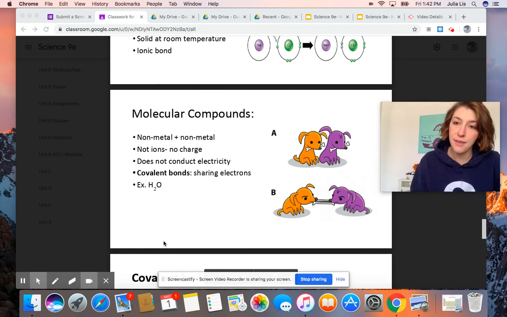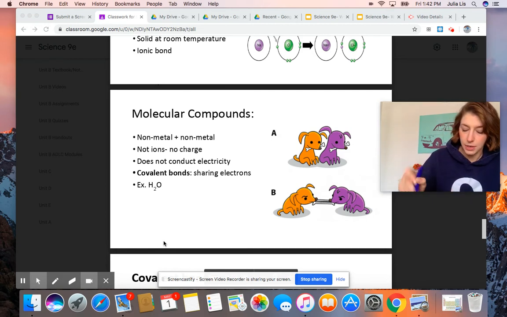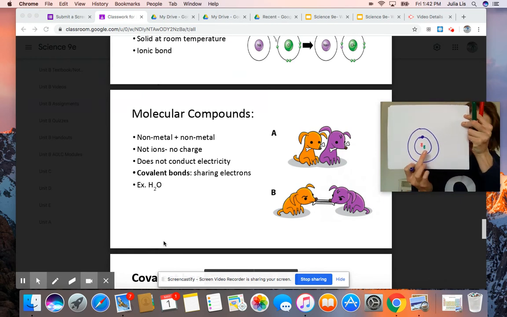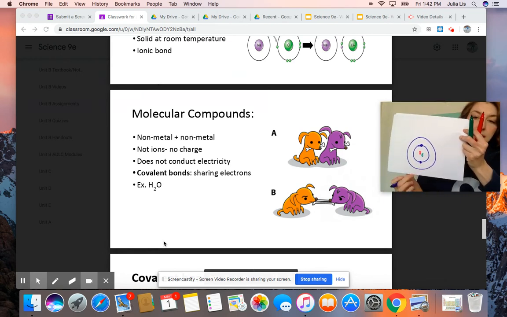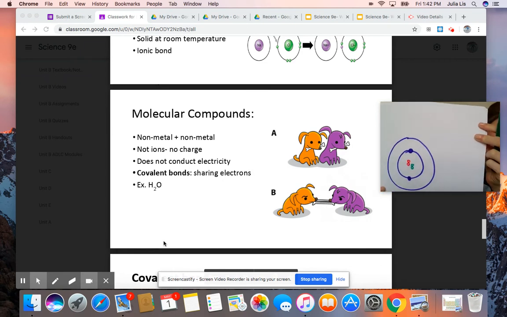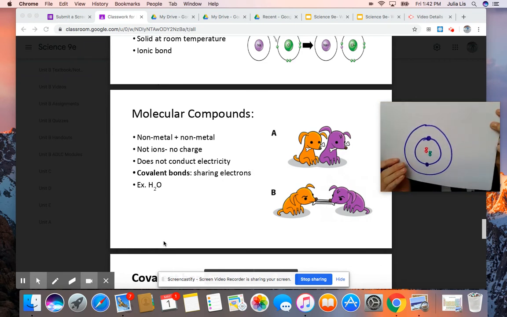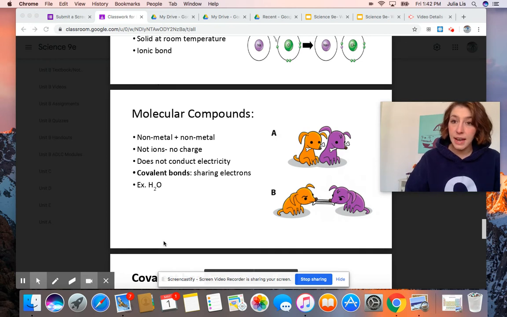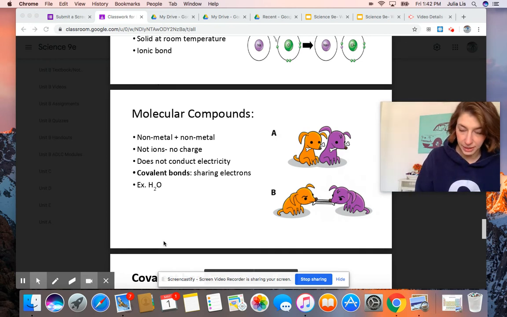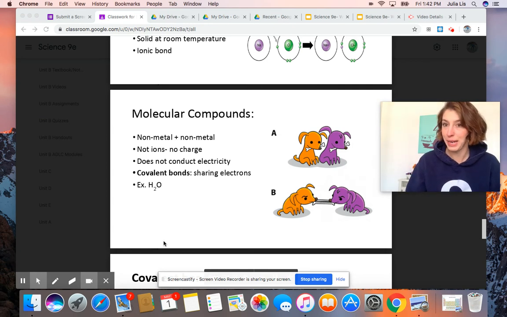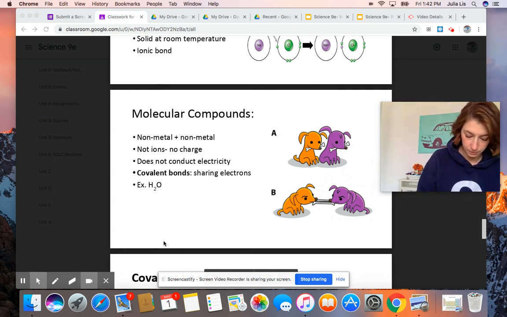And it would then have 8 electrons: 2 in its first valence. So 2 electrons in its first valence here. And I just drew 8 for 8 protons and 8 for 8 neutrons. And then it's going to have 6 electrons in the second ring, right? 6 plus 2 would be 8.